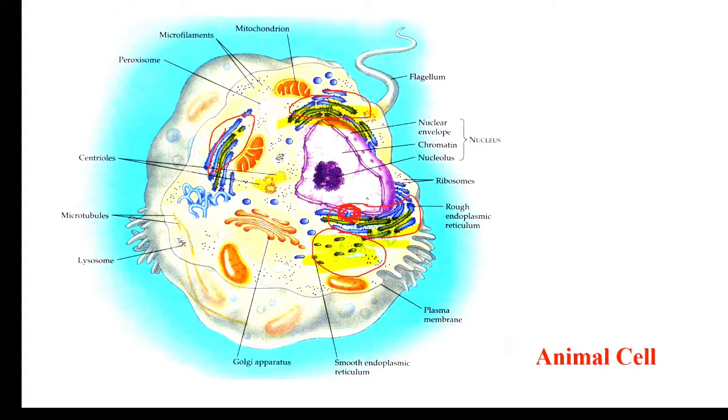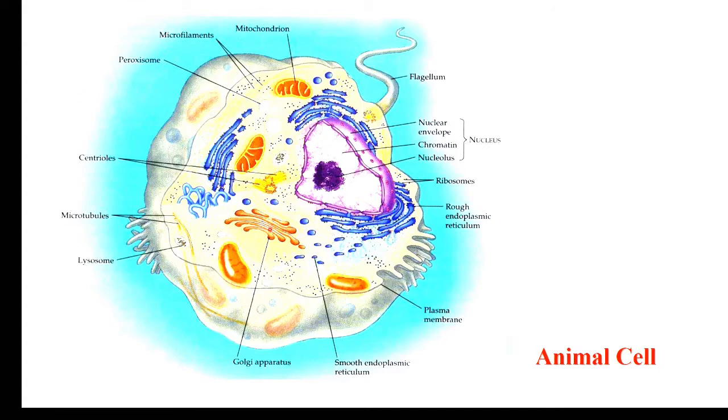The space of the endoplasmic reticulum is continued with the space or lumen of the nuclear envelope. Once again, see here, here, here. The space of the endoplasmic reticulum is in continuation with the space of the nuclear envelope. Granular and rough, and smooth endoplasmic reticulum. The smooth endoplasmic reticulum is chiefly in the form of tubules, and the rough endoplasmic reticulum in the form of vesicles, so cisternae. So these are the cisternae.